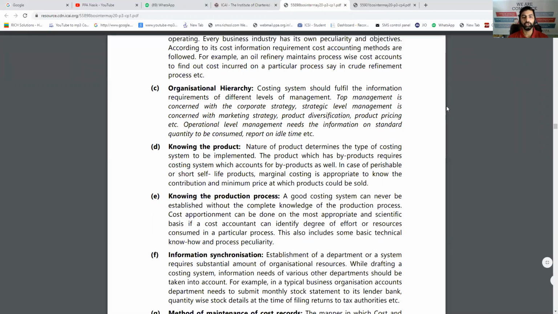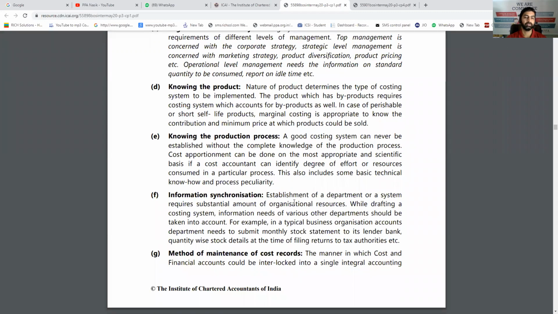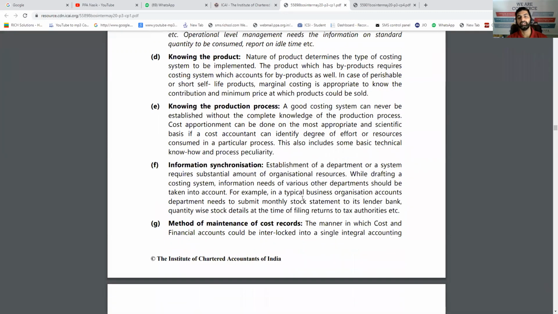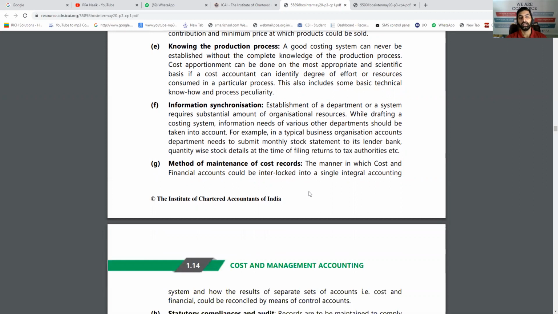The next factor you should know about is the production process: how exactly it goes, how many processes there are, and how the product passes through the different production lines. Then information synchronization: how the information of one process goes to the next one. So all the related data must be synchronized. Synchronized means it must be collected at one point. You should have that system.